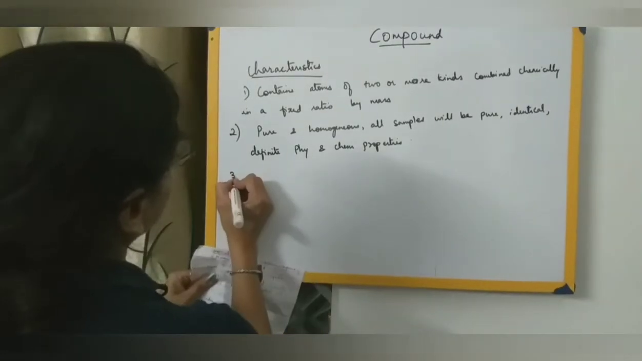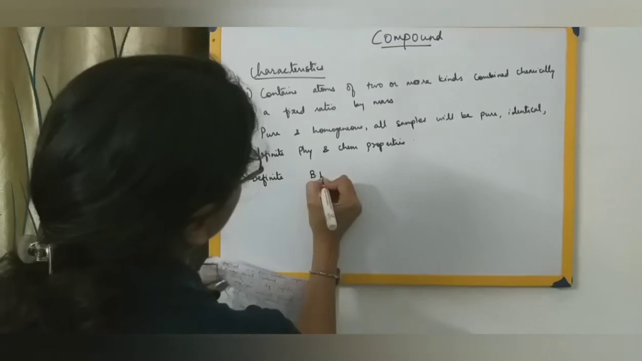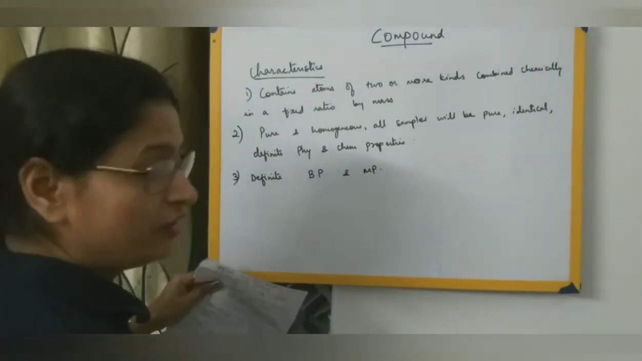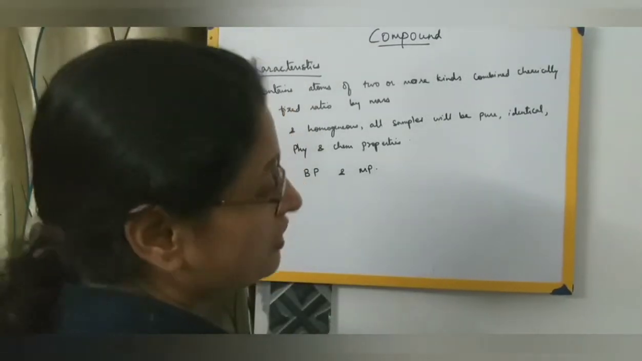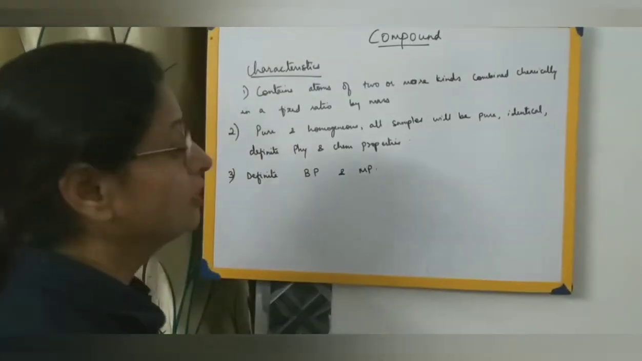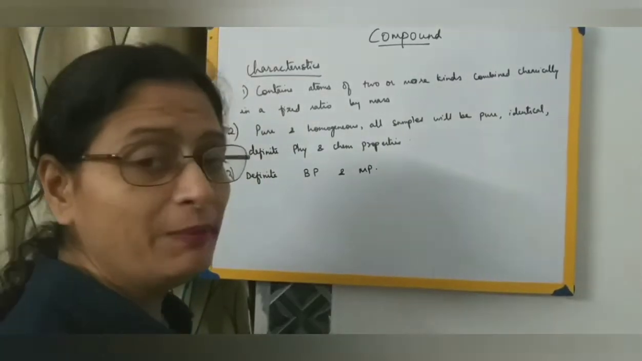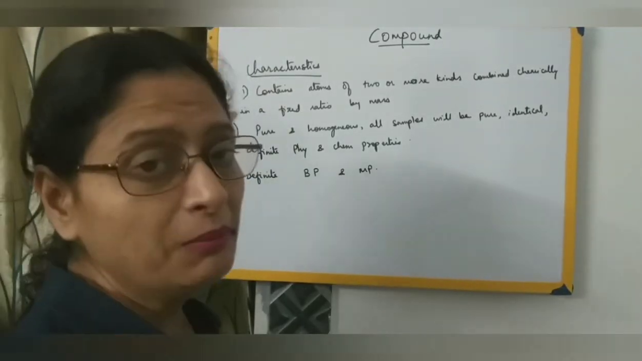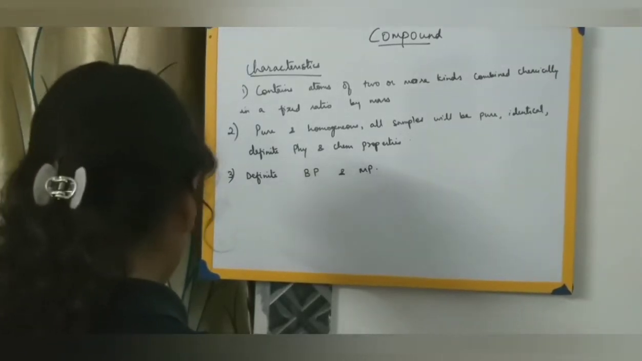Then it has a definite boiling point and melting point. The compounds have a definite boiling point and melting point. You take any sample of a compound, for example, any sample, let that be water. It will have a definite boiling point, that is 100 degrees Celsius, and that will be the same throughout. Any sample of water you take from anywhere, if no impurities have been mixed into it, the boiling point will be the same. So the compounds have a definite boiling and melting point.